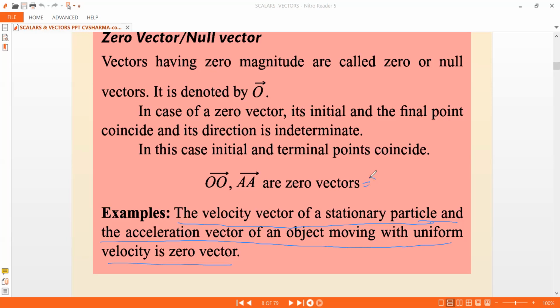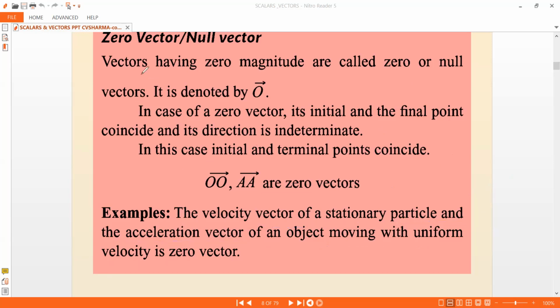So I'll write again: initial and final points coincide, then you can say they are null vectors or zero vectors.